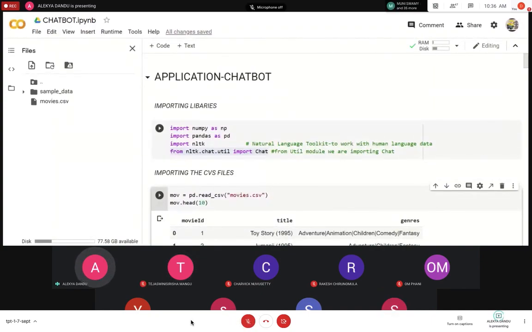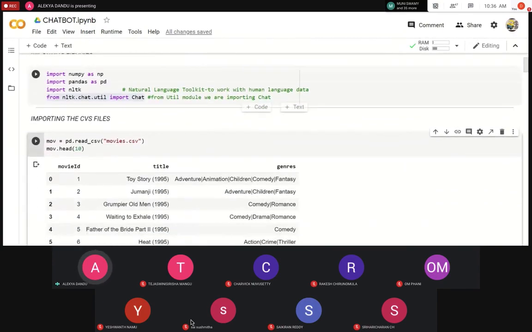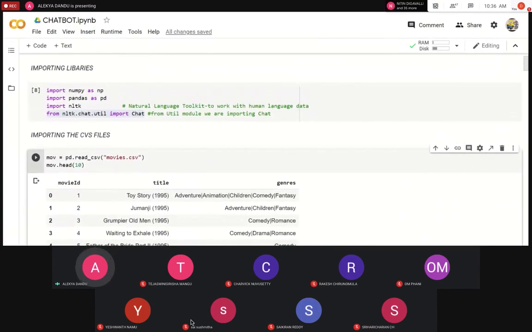So now on to the application, which is a chatbot. Over here, I'm importing the libraries that we require, which are NumPy and Pandas. And the important thing over here is NLTK. NLTK is basically the natural language toolkit, which allows us to work with human language data. And from the util module, we're importing chat. What this does is that it allows us to talk or converse, which basically is the whole idea of a chatbot.